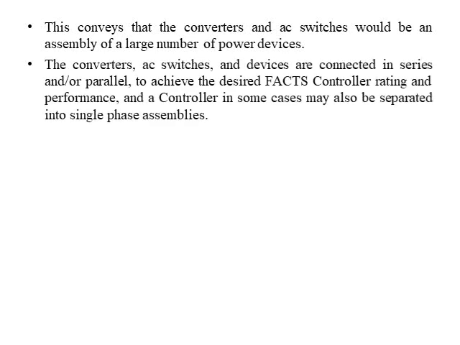The converters, AC switches and devices are connected in series or parallel to achieve the desired FACTS control. If connected in series, it will control the voltage, and if connected in parallel, it will control the current. That means we have to control voltage and current by connecting them in series or parallel.